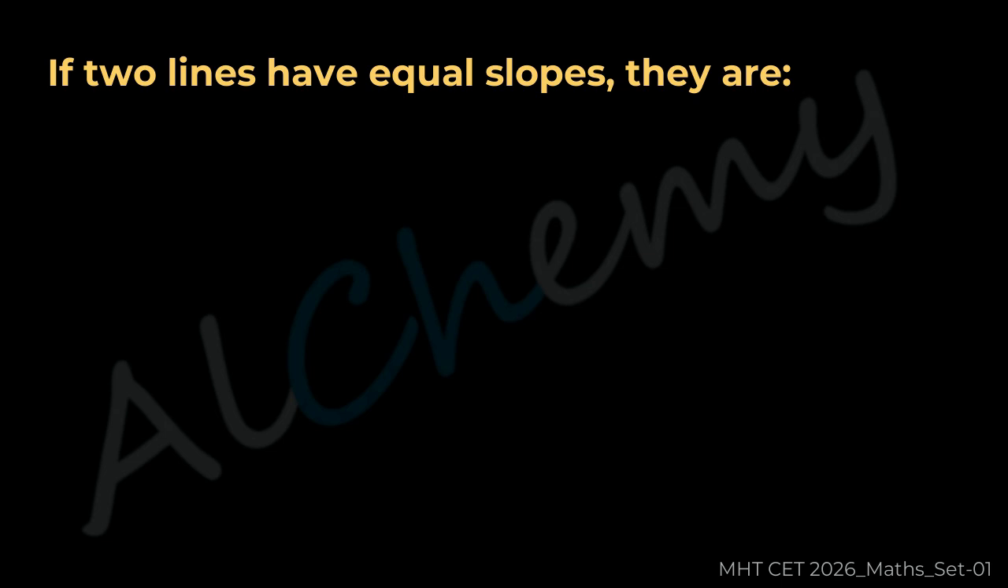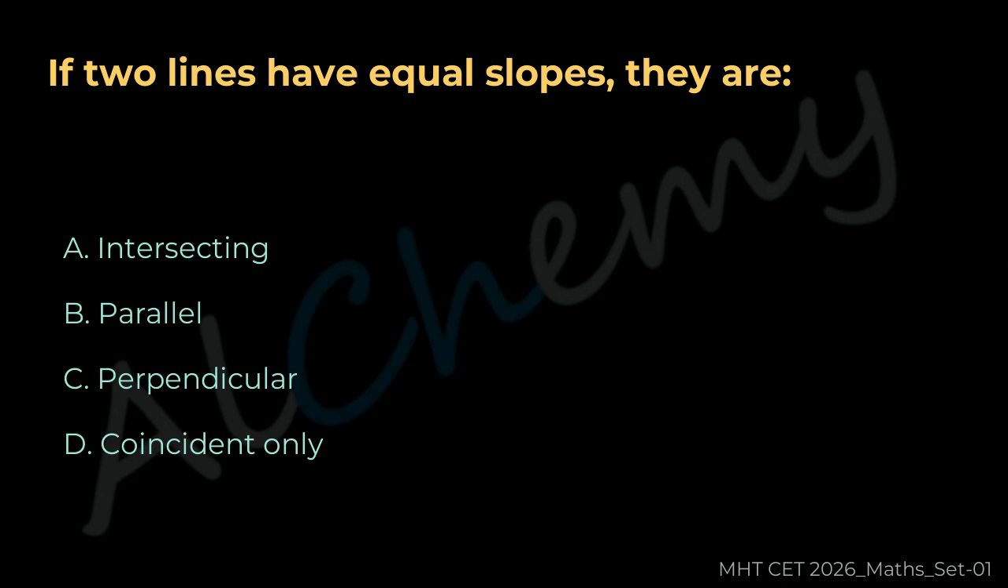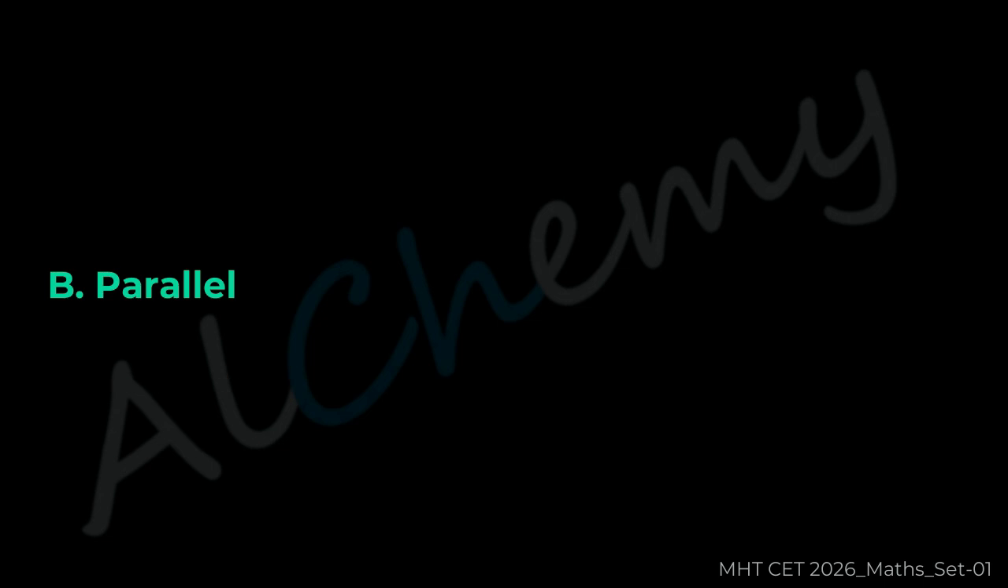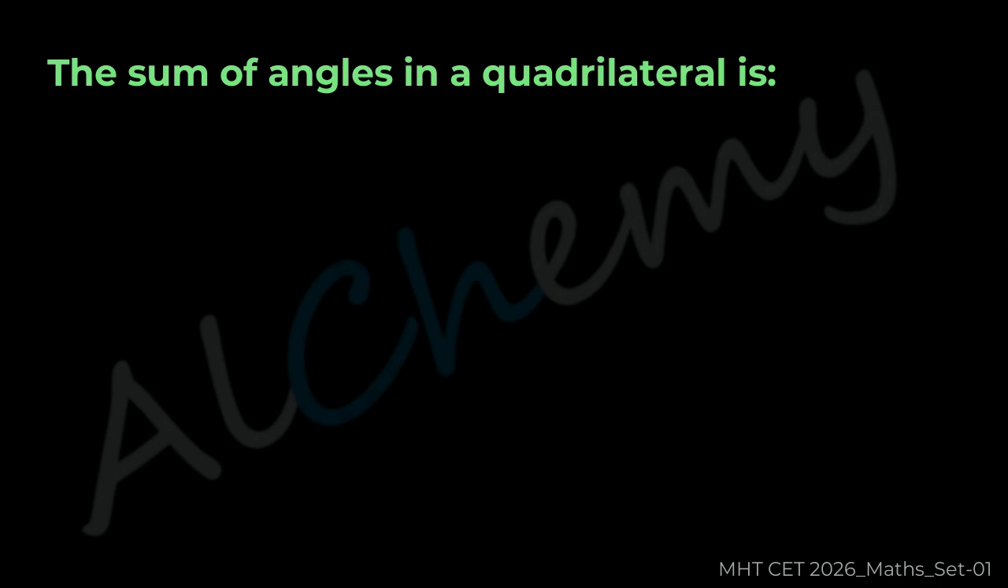Question 40. If two lines have equal slopes, they are A Intersecting, B Parallel, C Perpendicular, D Coincident only. The correct answer is B Parallel.